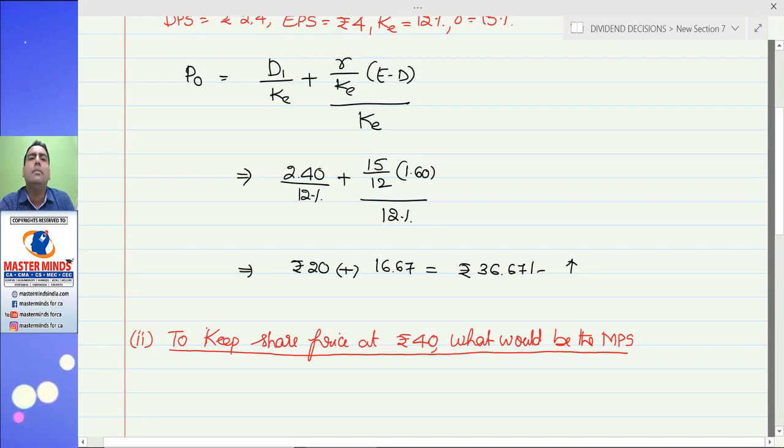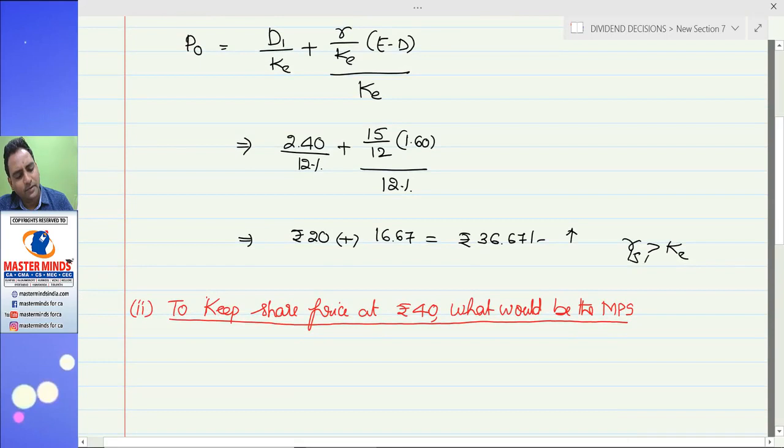Yes, there is an interlink between dividend policy and the value of share, but we must look at the current position of the firm, whether it is a growth firm or declining firm or normal firm. Here, R greater than K: the company is getting 15% return on its assets, whereas shareholders are getting 12% return on their investment. Now, if you reduce the dividend payout ratio and increase the retention ratio, you would get better value from the market.